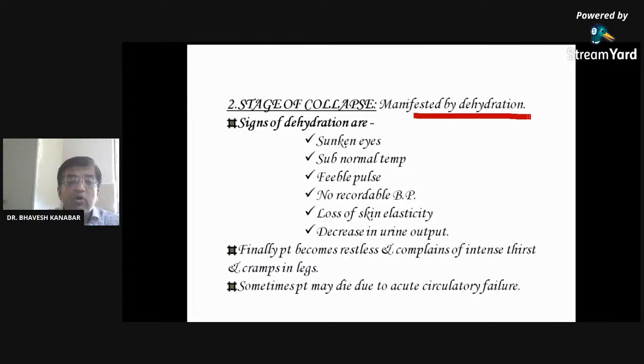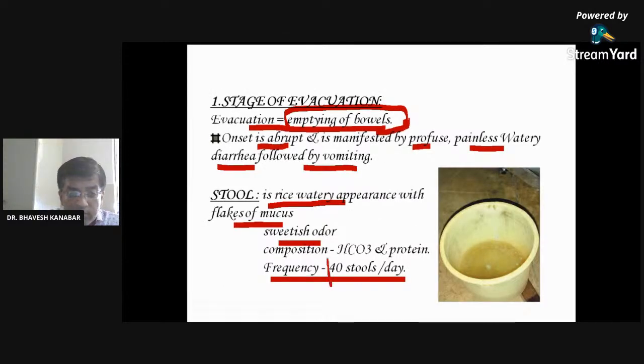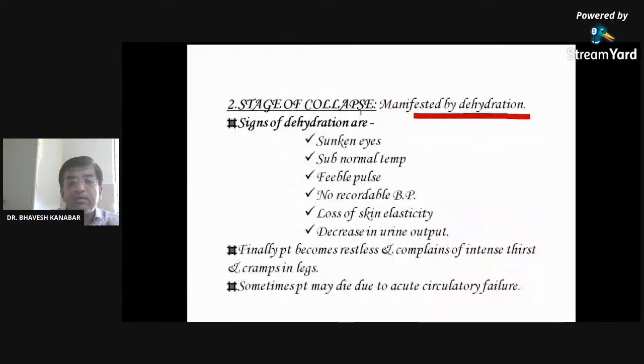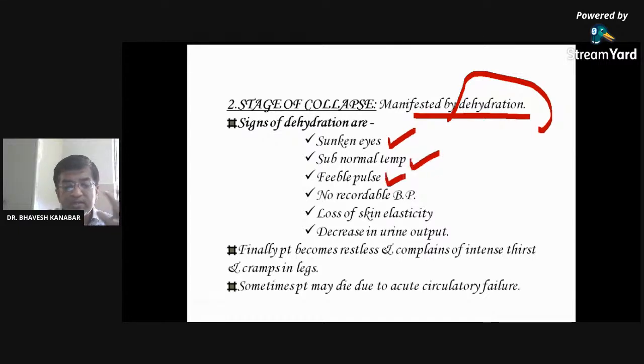It is manifested because of the such high amount of stool passed. The patient may collapse because of dehydration. Signs of dehydration: sunken eyes, subnormal temperature, feeble pulse, BP not recordable, loss of skin elasticity.